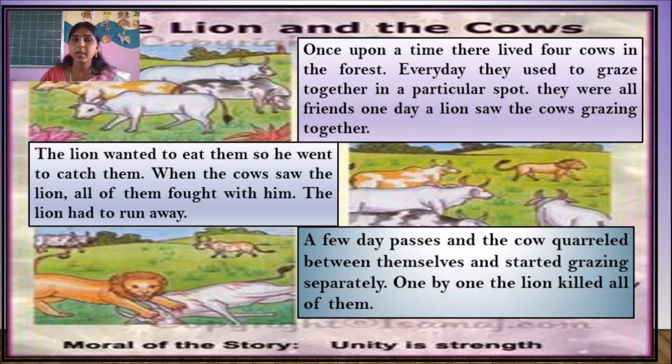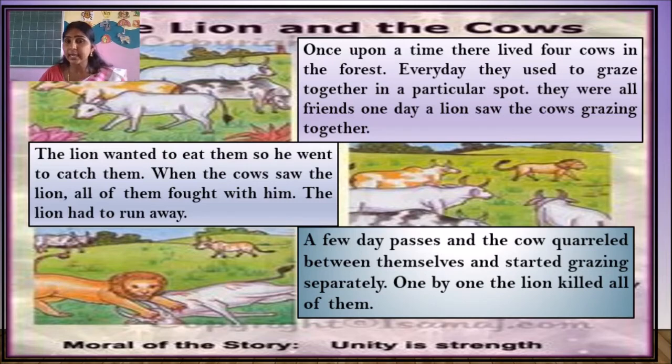So in this story, when the four cows were grazing one day, they saw a lion spotting them, and then they fought the lion together and the lion ran away with fear. A few days later, all the 4 cows fought between themselves and got separated and went grazing separately on their own ways.